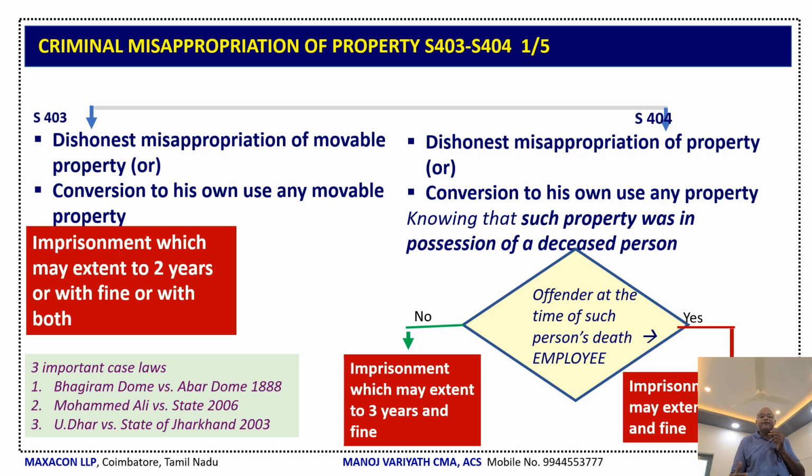Now, the degree goes a little higher, section 404. Here property includes movable as well as immovable property. Here someone dishonestly misappropriates property or converts to his own use any property, knowing that such property was in possession of a deceased person. The offender is punished with imprisonment which may extend to 3 years and fine.